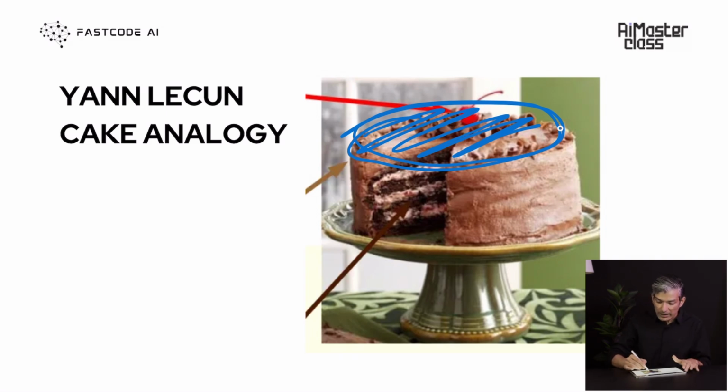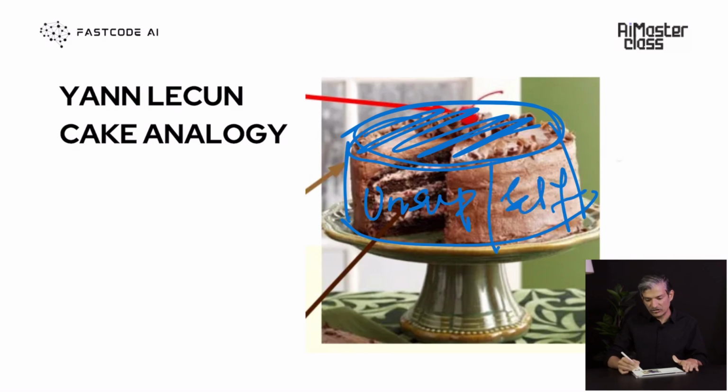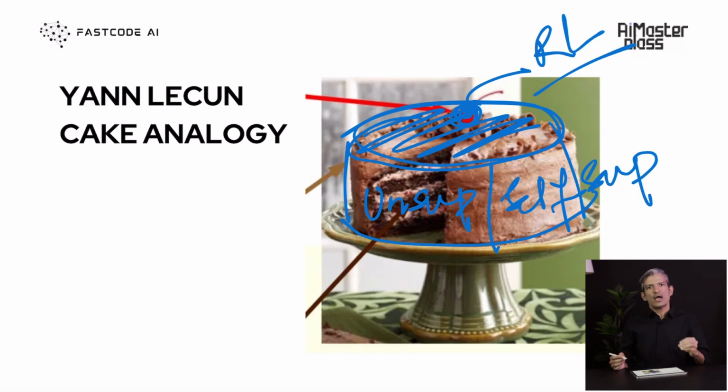The true power lies in this cake, which is the unsupervised or the self-supervised regime. And this cherry is actually RL, because the signal that comes from RL is very weak, it's very sparse, and we only use it to, let's say, amplify existing behaviors of the model. And we'll talk more about it in the last week when we talk about post-training LLMs.